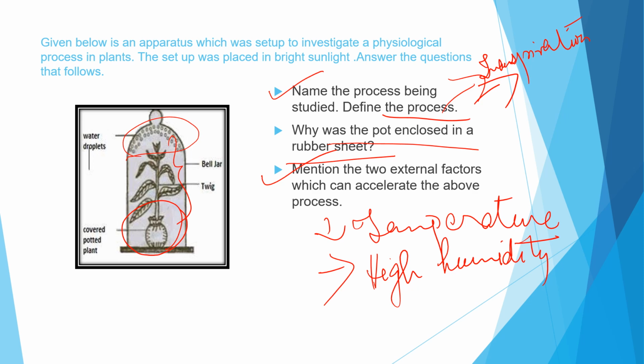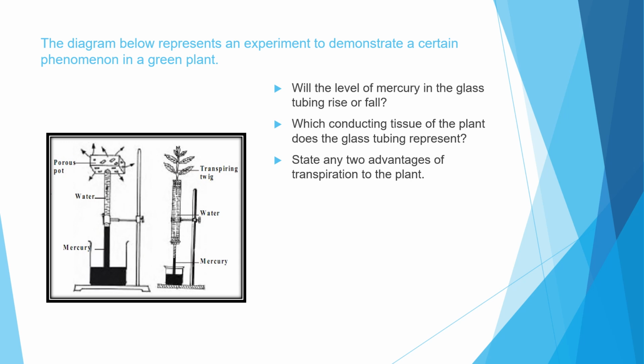So this is all for this experimental setup. Let us move on to the next one. Now the diagram below represents an experimental setup to demonstrate a certain phenomenon in green plants. What is the phenomenon? Observe the diagram properly. Will the level of mercury in the glass tube rise or fall? After seeing this, we know what is happening in this.